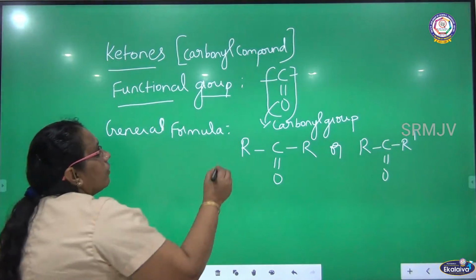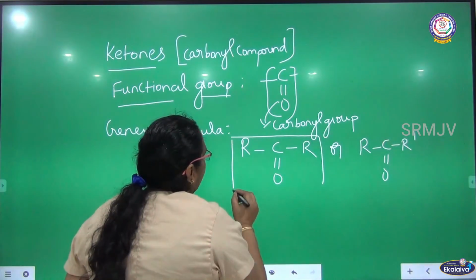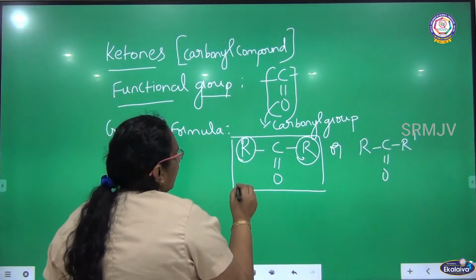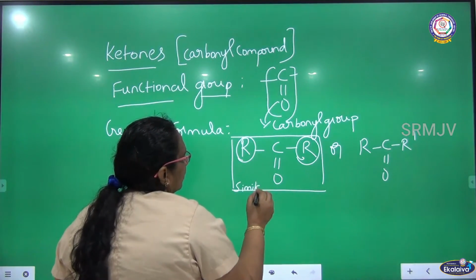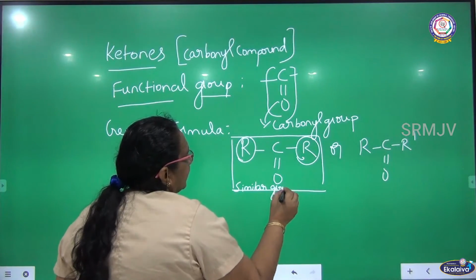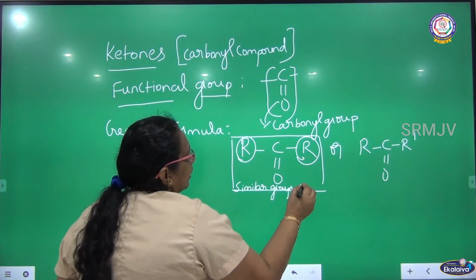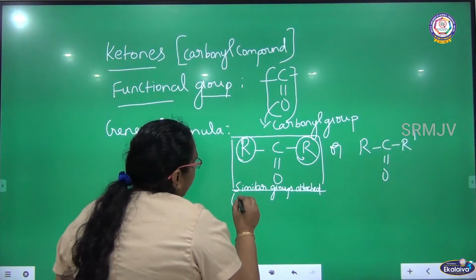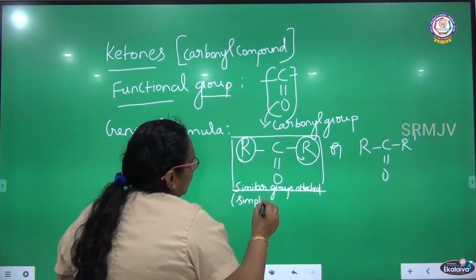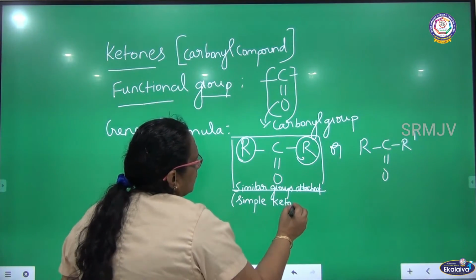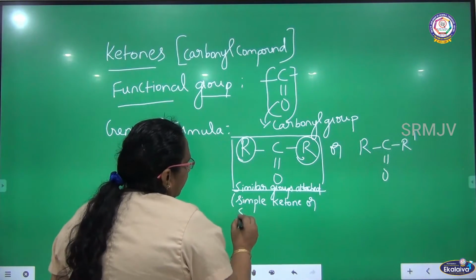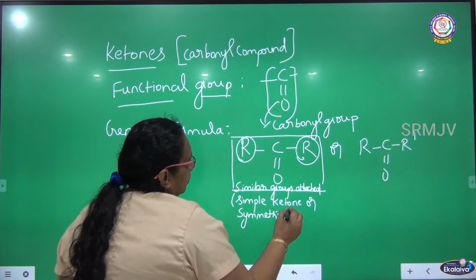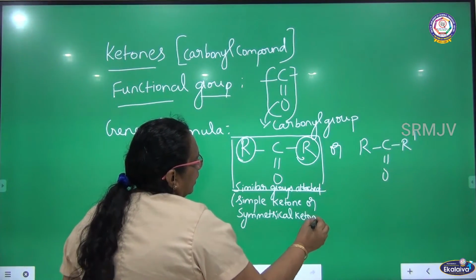Listen, when you talk about this general formula, if both the R's are similar, similar groups are attached. So we can call it a simple ketone or symmetrical ketone.